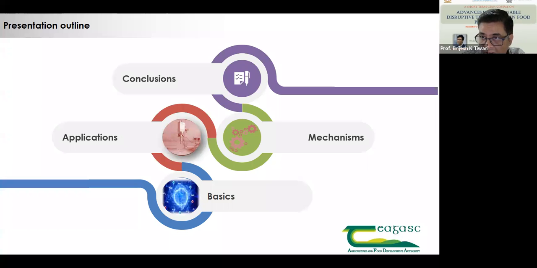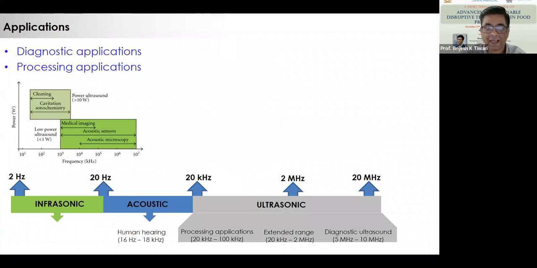And some of the stuff here may raise some doubts in your mind, and please feel free to ask those. Now, coming to ultrasonics, so what is basically an ultrasound? Ultrasound is sound which is above the human hearing range, that is, above 18 kilohertz.